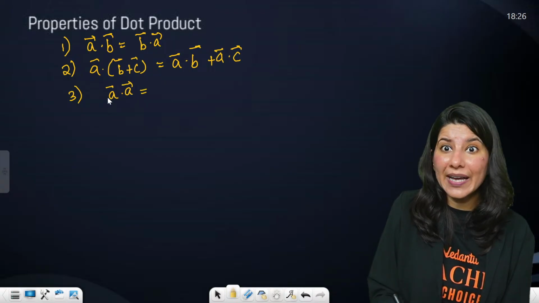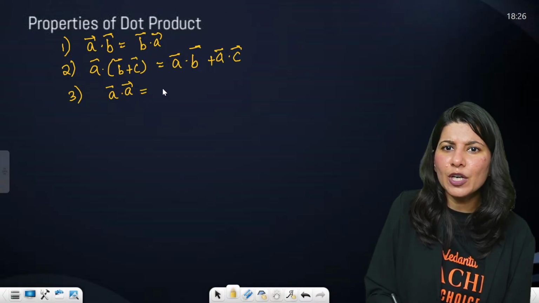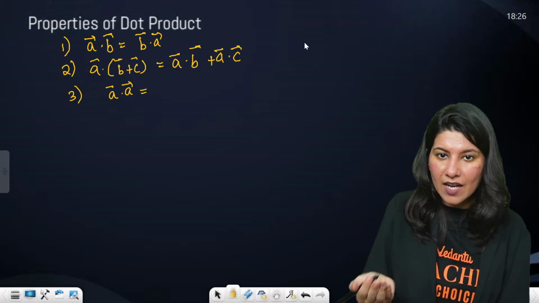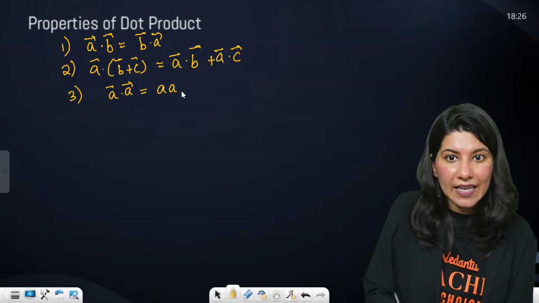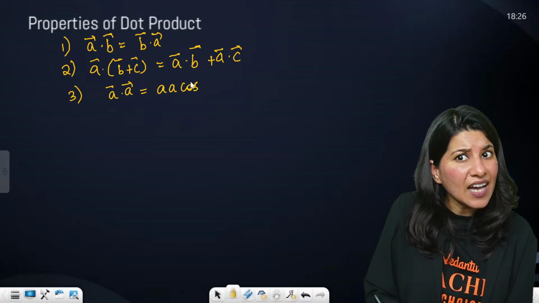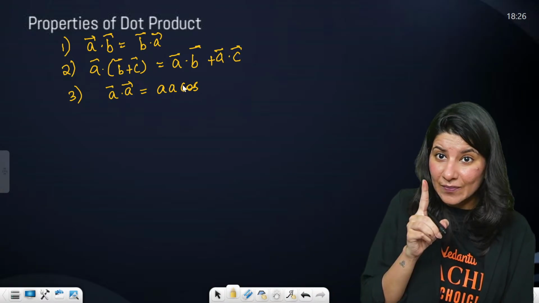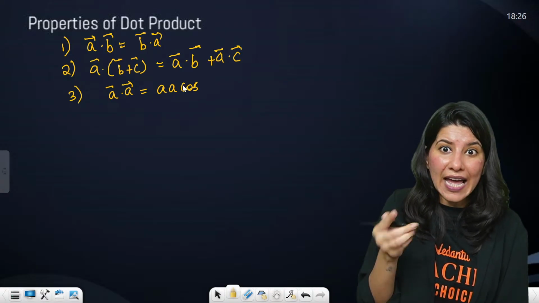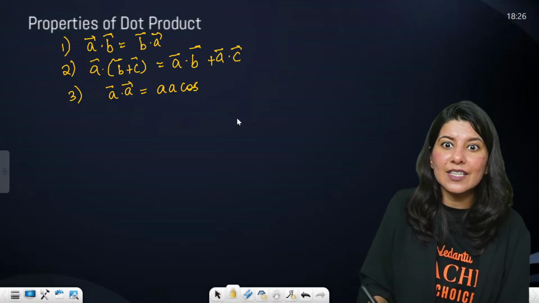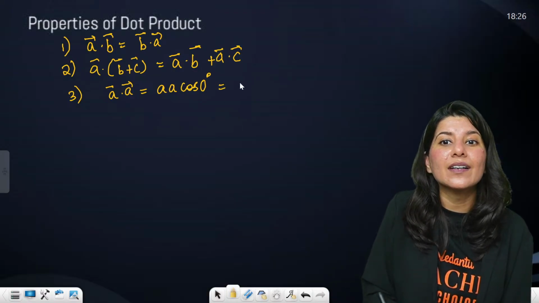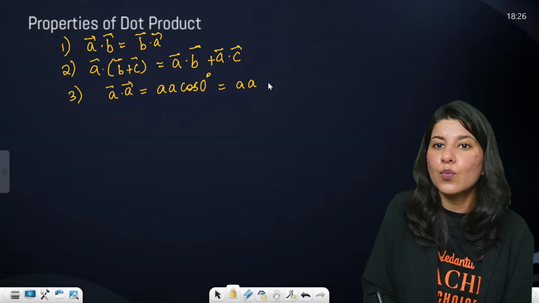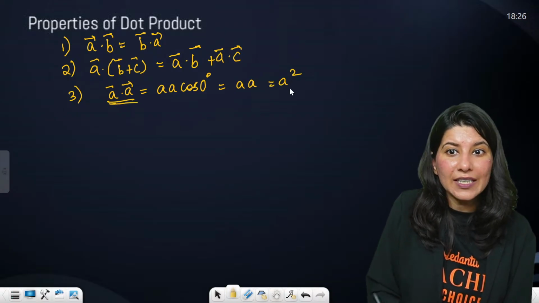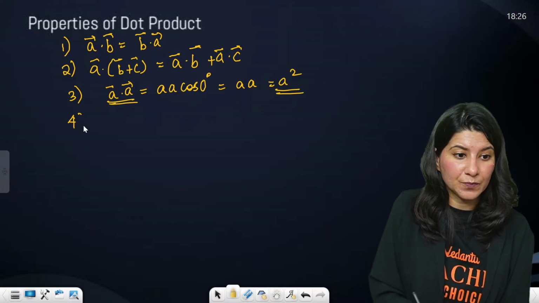And this property is very important. If you multiply A dot A, what will it be? The formula is A dot B is AB cos theta. So A dot A is A times A times cos theta. What is the angle between A vector and A vector? The angle between two same vectors is 0 degree. Cos 0 degree is 1. So this is A square. Very important property: A dot A is A square. Do remember it.